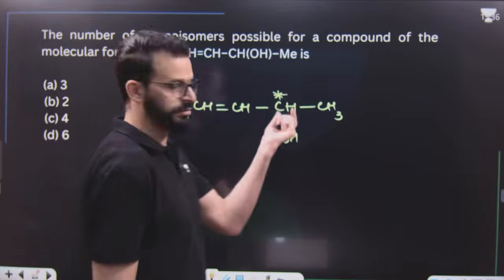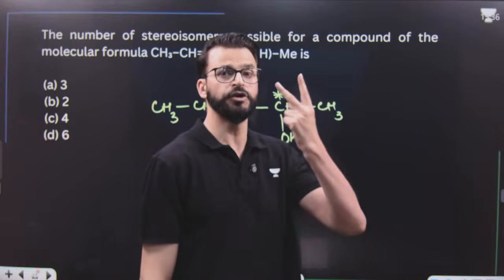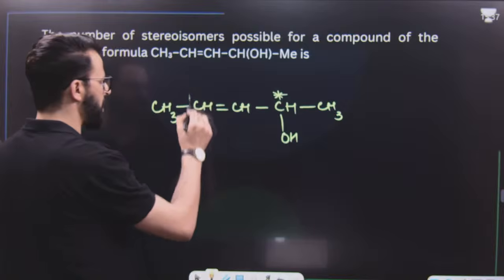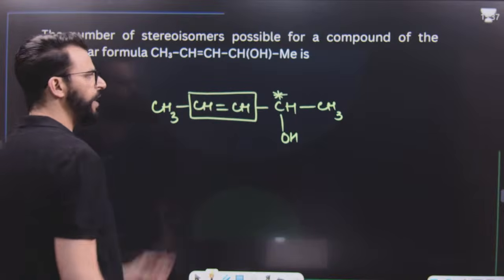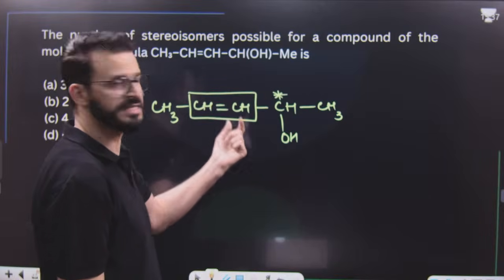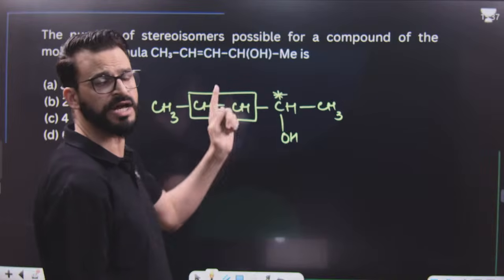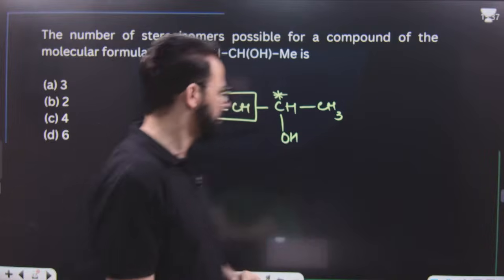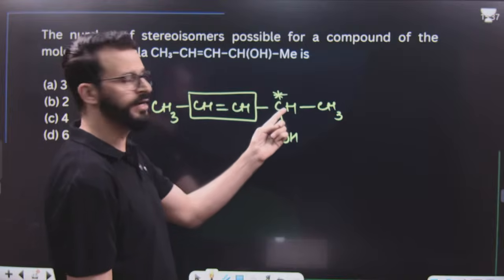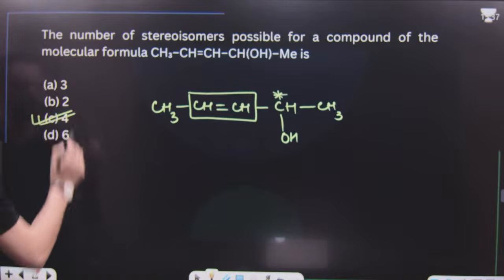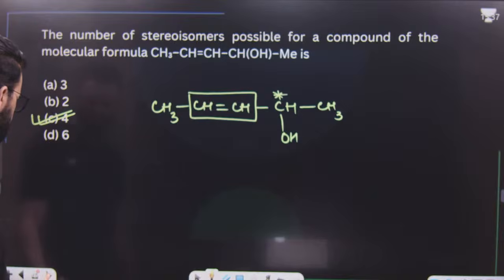Because of this chiral center, there can obviously be 2 isomers, one R, another S. Similarly, as far as the double bond is concerned, one is E and another is Z, that means one can be cis with respect to hydrogen, another trans. So there will be cis-trans 2 and R/S 2, in total 4. So the answer is 4, dear students.